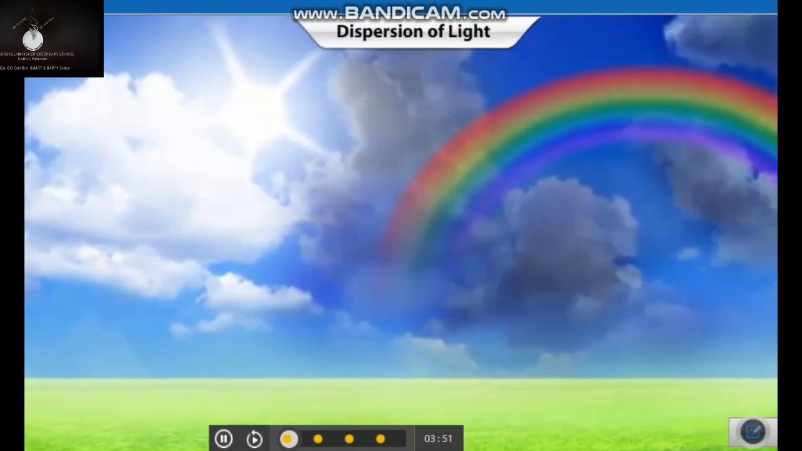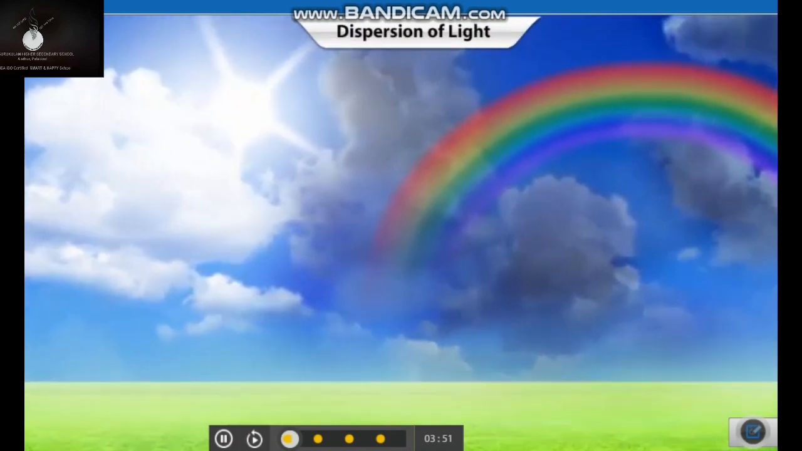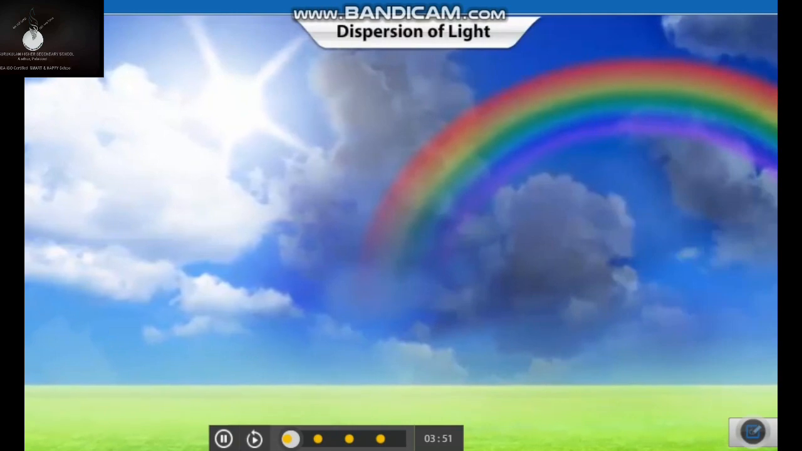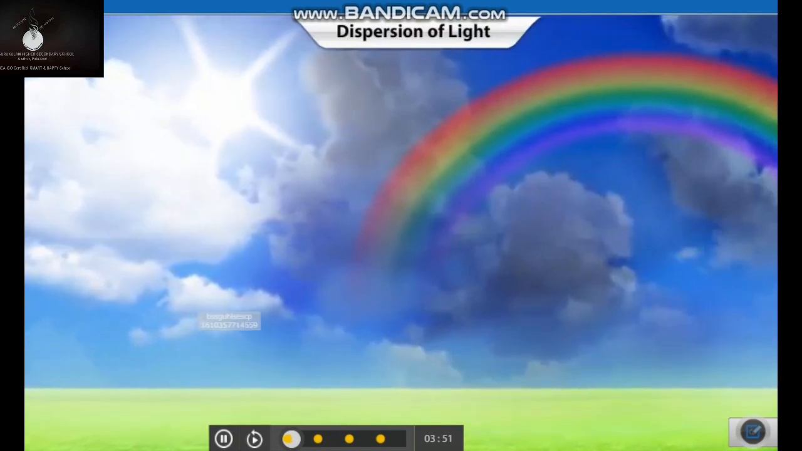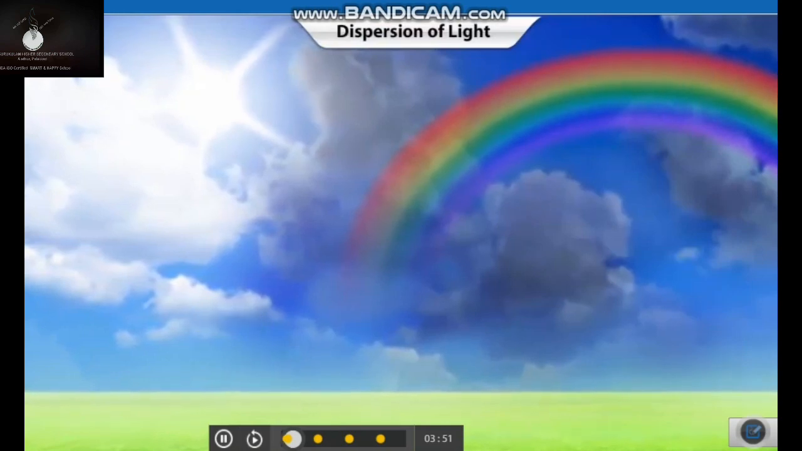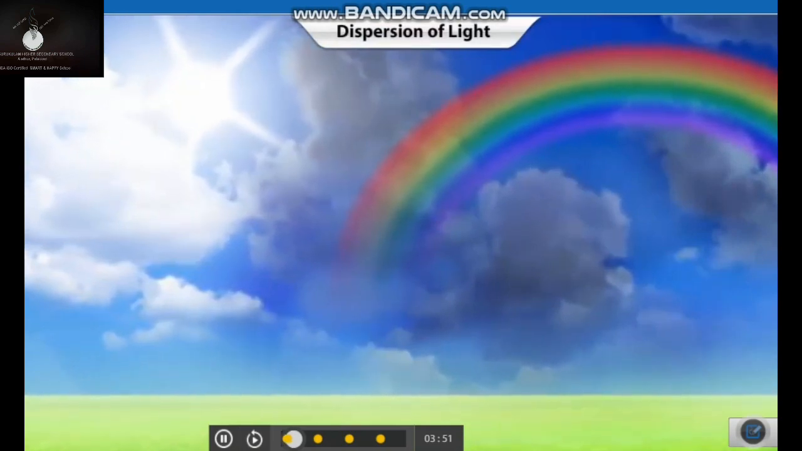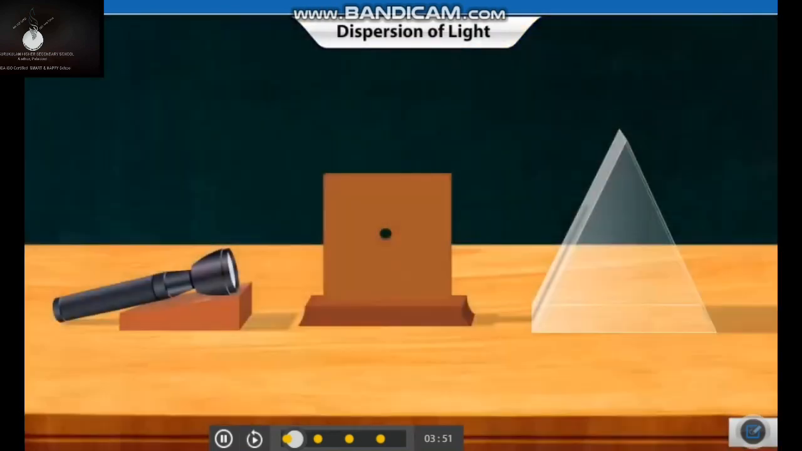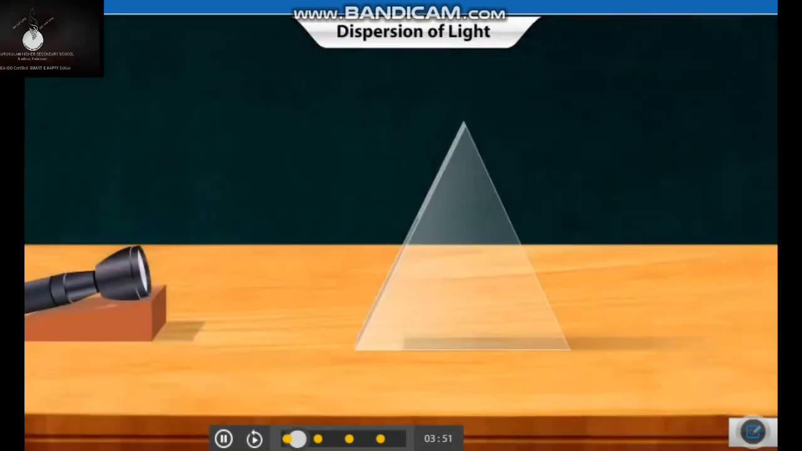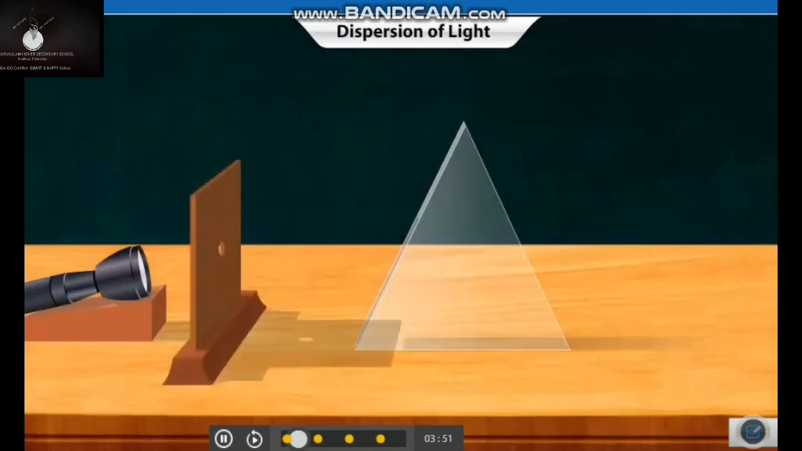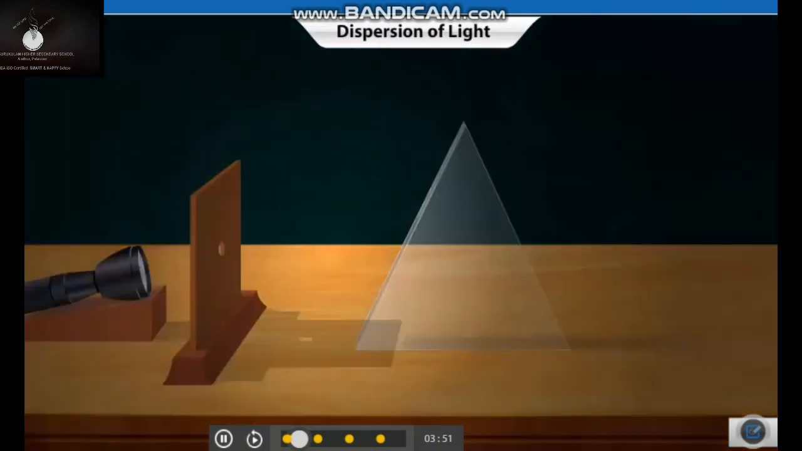Have you ever wondered why you see a rainbow in the sky just after a rain? Where do these vibrant colors come from? Well, this can be explained by the phenomenon of dispersion of light. Let's see how we can create this rainbow ourselves. You will require a white light torch, a cardboard with a pinhole, and a glass prism. In a closed room, place the cardboard between the torch and the prism on a table, draw the curtains, and switch off the lights to darken the room. Switch on the torch. A narrow beam of light passes through the hole and falls on the glass prism.